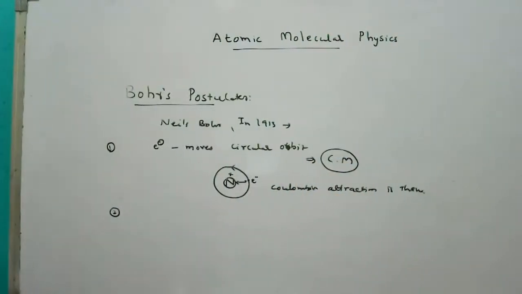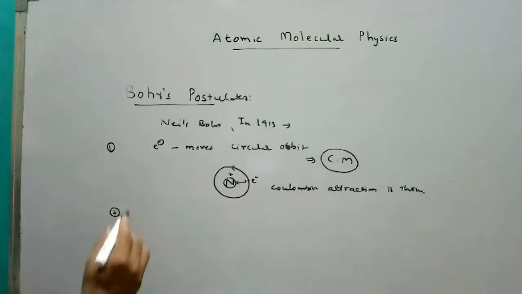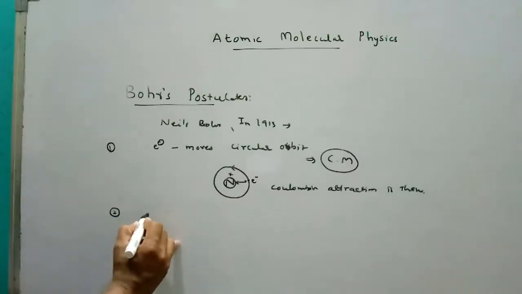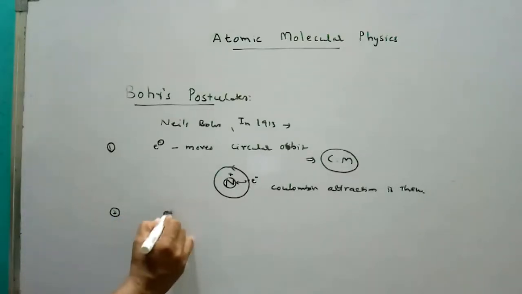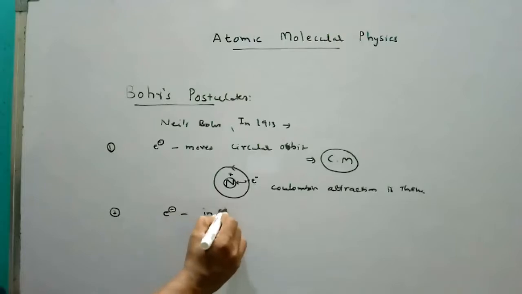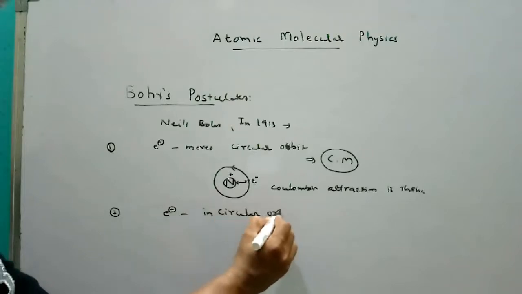Now the second postulate. The electron is moving in a circular orbit.